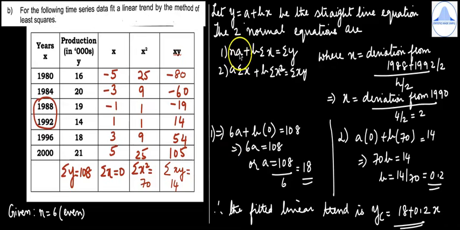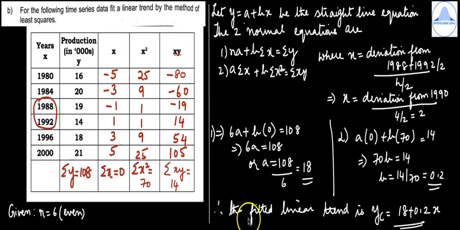Now substitute in the first normal equation. So you'll get 6a plus b into 0 is equal to 108, or 6a is equal to 108, or a is 108 divided by 6, which is 18. Similarly, in the second normal equation, it is a into 0 plus b into 70 is equal to 14, or 70b is equal to 14, or b is 14 divided by 70, which is 0.2.